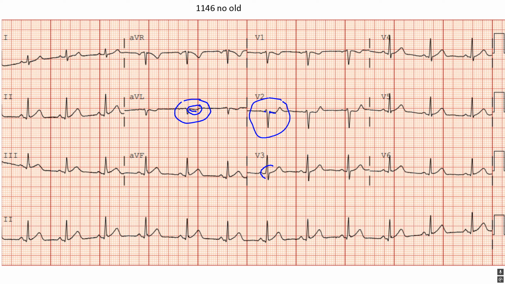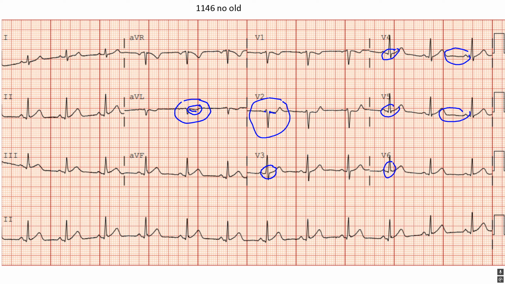A little bit of J-point deviation here in V3. We do have some over here in V4, V5, and V6. And we do see what looks almost like a Spodick sign or a downsloping of the isoelectric point over here, which is, again, nonspecific, most often seen in pericarditis, but focally it can be concerning for coronary artery disease.